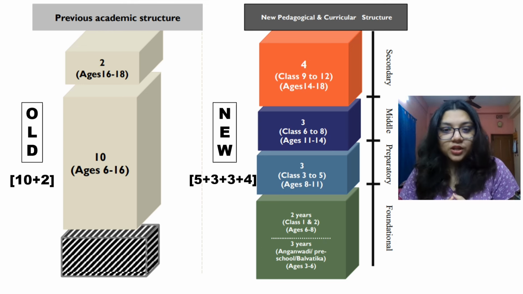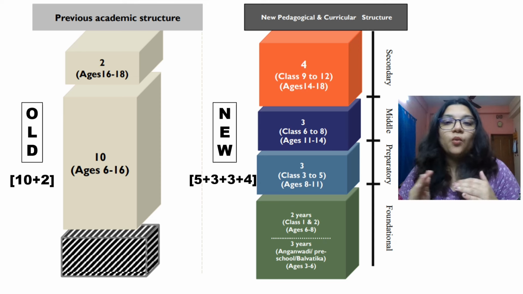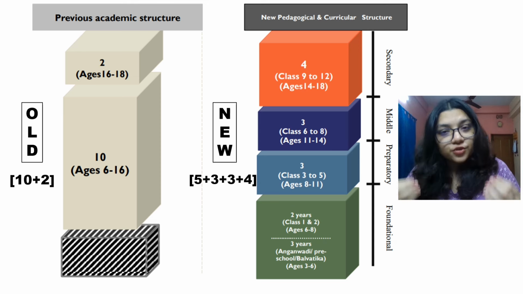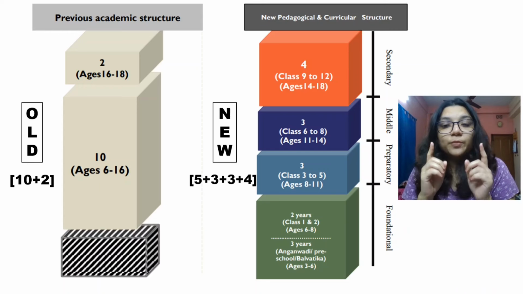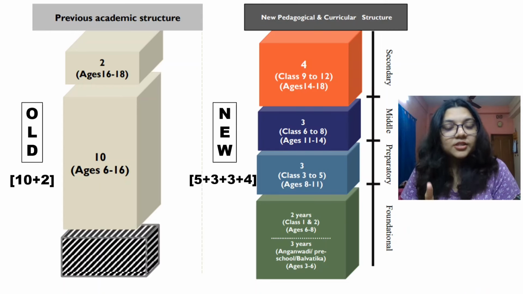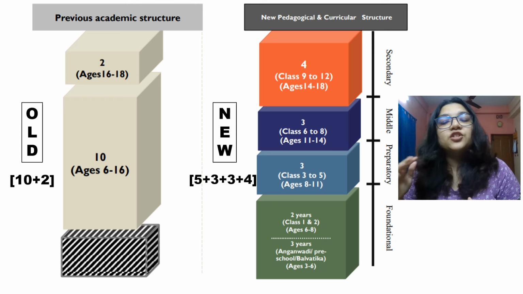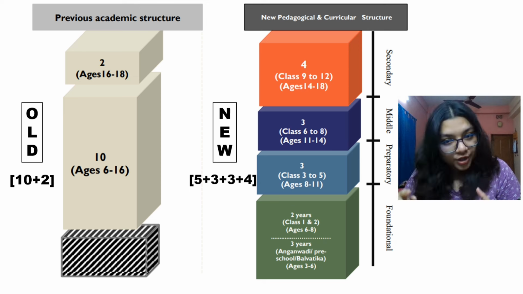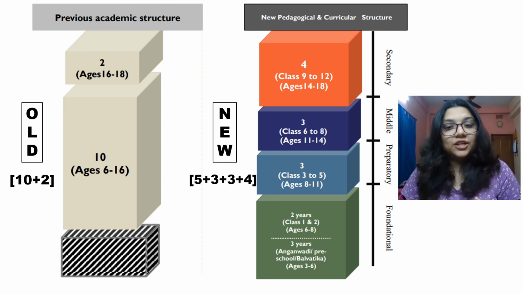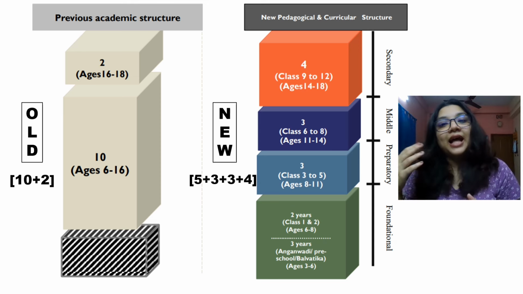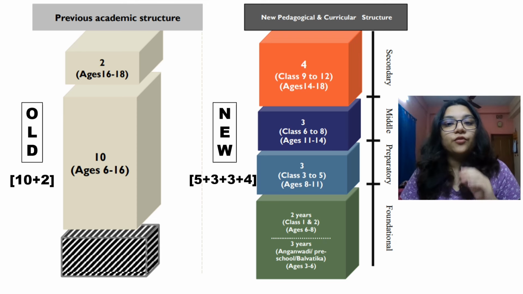Then the next 2 years will be classes 1 and 2, when they are aged 6 to 8. This is also under foundational, when they will be introduced to formal education, but still it will be very much activity based, fun based. Then we go to the preparatory phase, which is for 3 years, classes 3 to 5, when the child is aged 8 to 11. After that comes middle school, for 3 years, classes 6 to 8, aged 11 to 14. And then we have secondary, which is for 4 years, classes 9 to 12, ages 14 to 18.